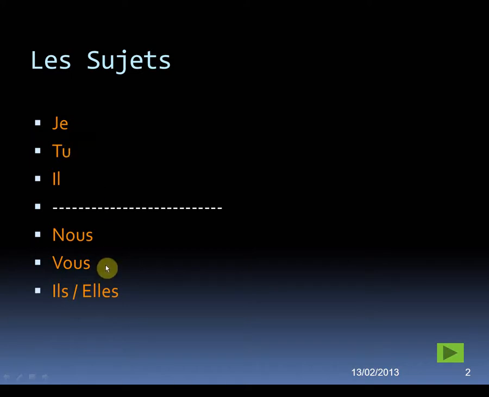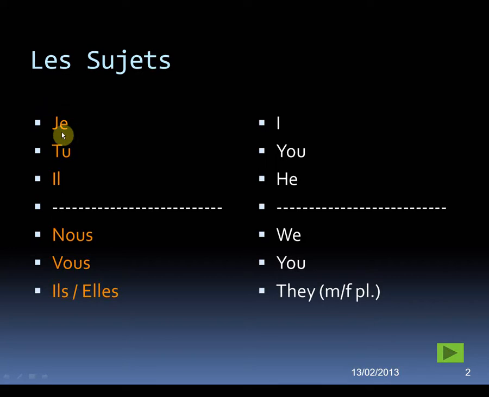Now we should be very, very used to these subjects by now and understand exactly which ones mean what, but let's go through them anyway, just as a quick recap. Je, meaning I. Tu, meaning you. Il, meaning he. Elle, on, ce, she, one, and it. Obviously all on the same line as il itself. Then we have nous, meaning we. Vous, meaning you. Ils, they, masculine plural, and elles, they, feminine plural. And there's the line again, separating all the singular subjects above and all the plural subjects below.